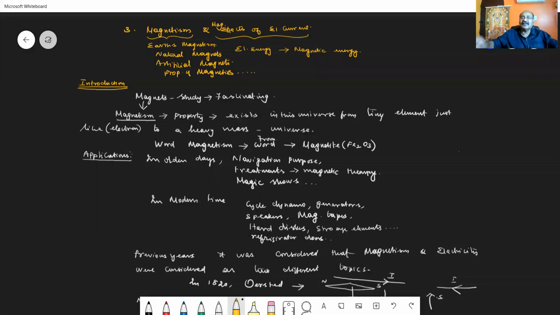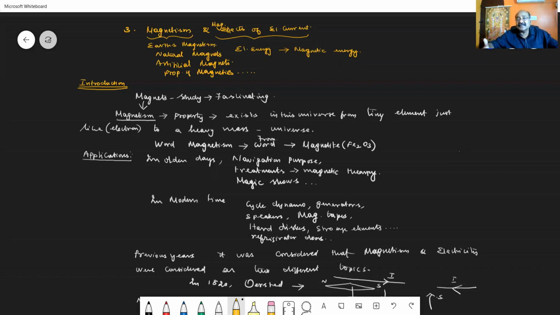So today we are going to start with a new lesson for Unit 3 called Magnetism and Magnetic Effects of Electrical Current. Under the heading Magnetism, we are going to study the Earth's magnetic field or Earth's magnetism, then how magnets can be classified, how the strength of a magnet can be studied, and how you can calculate the strength of the magnet for different types of magnets. Like that, we are going to study magnetism in the first part.